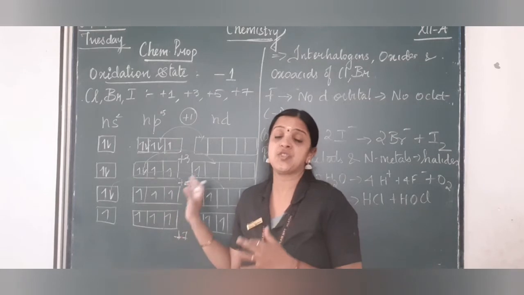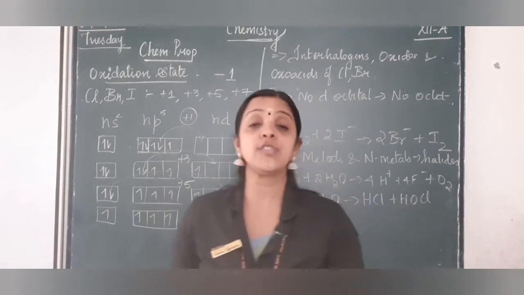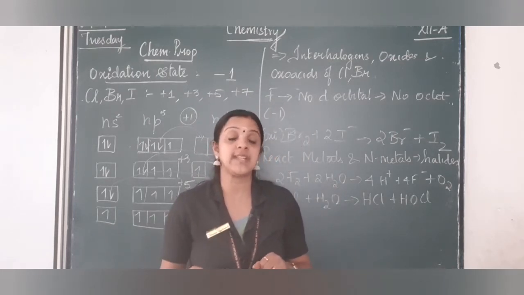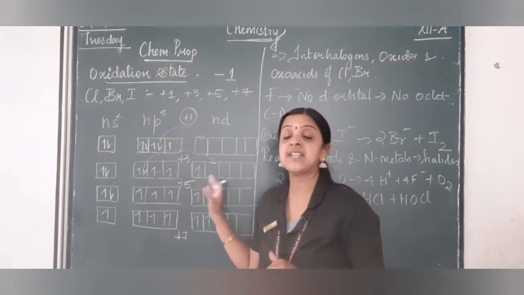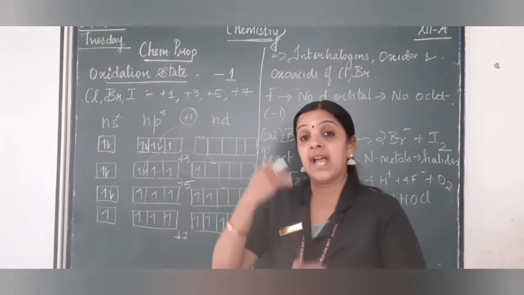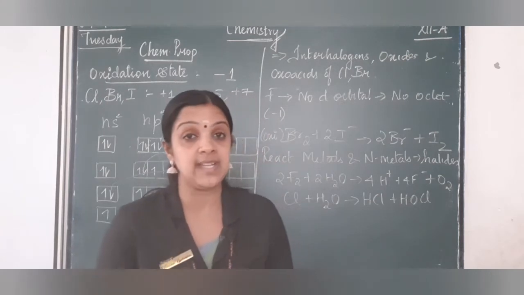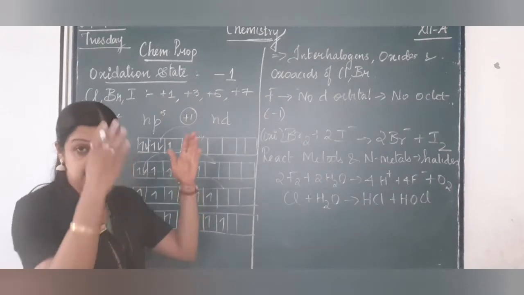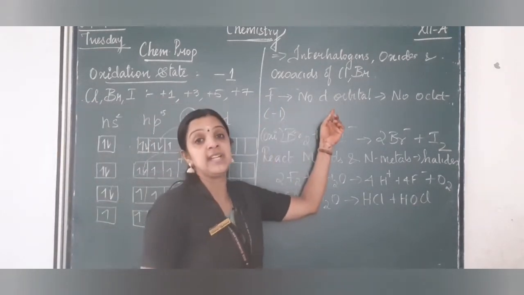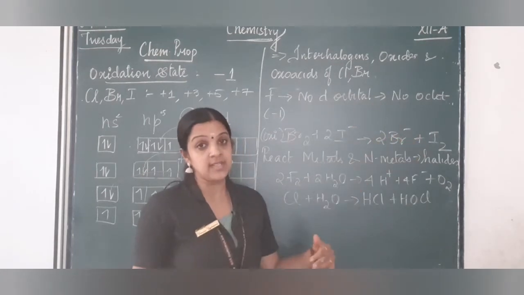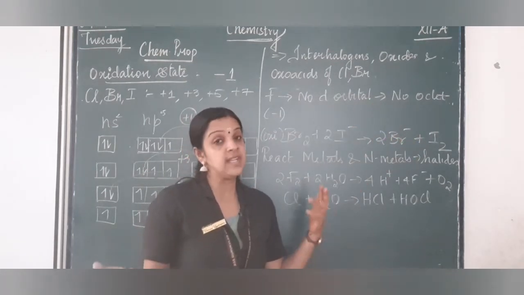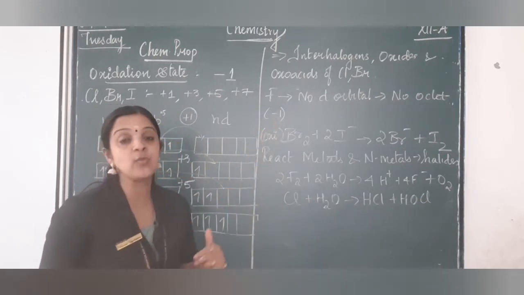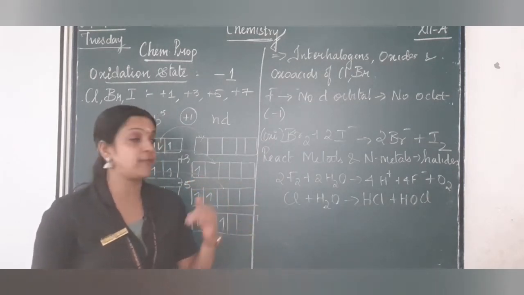So because of this general reason, halogens also show positive oxidation states. We were discussing oxygen having +1 and +2 oxidation states. Similarly, when they react with electronegative elements, halogens tend to become electropositive by losing electrons. Now if you see fluorine compared to other elements in the halogen family, fluorine does not have any d orbital, so it cannot expand its octet. Just like nitrogen, we were saying there are no d orbitals. So it always has a -1 oxidation state, that is accepting one electron and attaining a noble gas configuration.